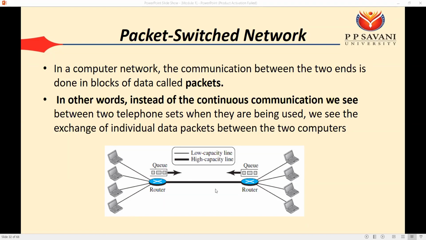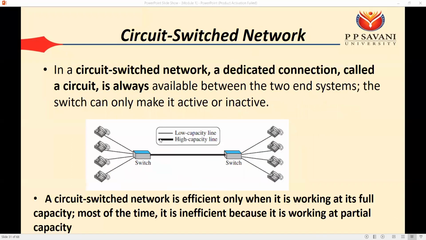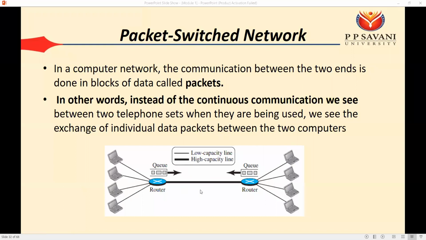Okay, but the greatest advantage of this packet switched network is we can have a maximum utilization of our network. Okay, whatever your network is, we can utilize it to the maximum. So we can have maximum throughput in case of the packet switched network, while in case of the circuit switched network we can have less throughput. Okay, we can say that although the capacity of the link is the highest, only partially can be used, while in case of this packet switched network the maximum capacity of the link can be used. Clear? The circuit switched network and packet switched network.